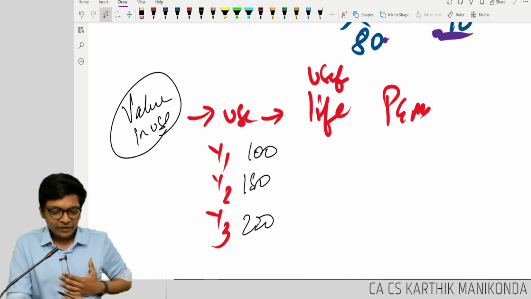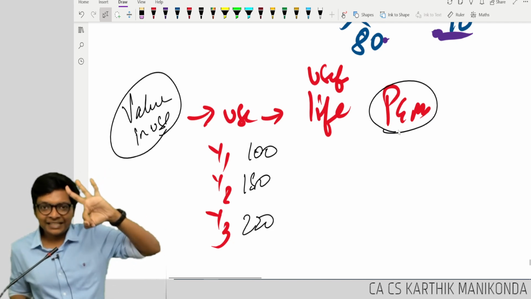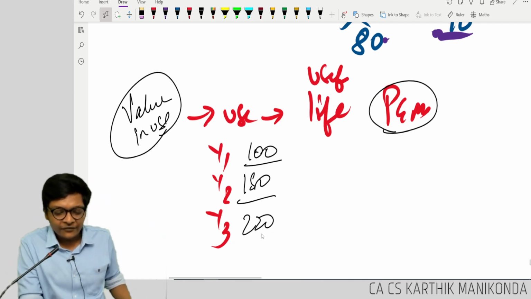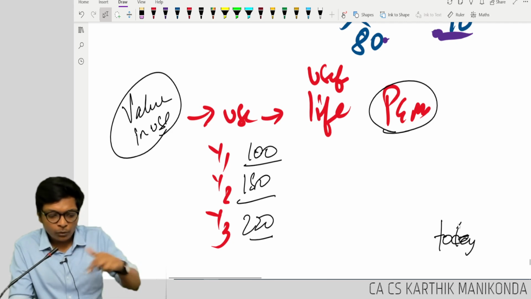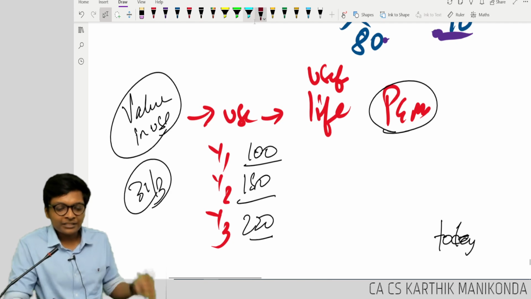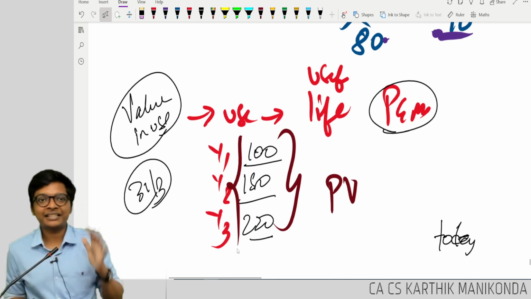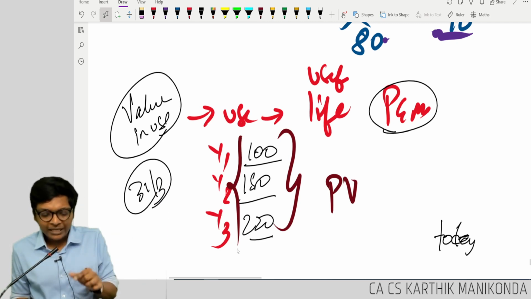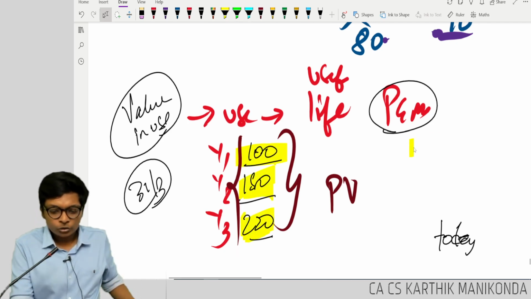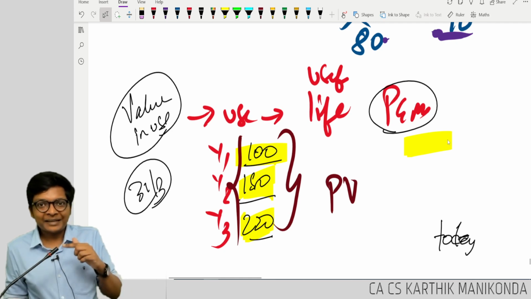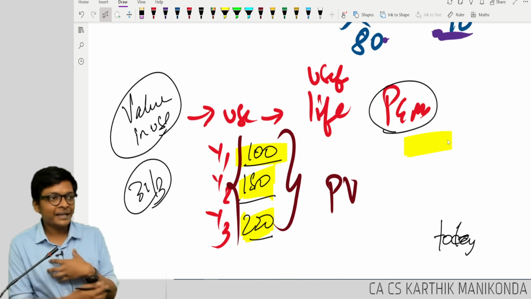Are you following? If I use the plant and machinery for next how many years, guys? Loudly. Recording students, loudly, guys. 3 years, I will get a cash flow of 100, 150 and 220. But what is the value today? Today I want to know, as of 31st March or whichever day, what is the value today? I have to find the present value of this, correct? So value in use is nothing but present value of cash flows from the asset. Makes sense?